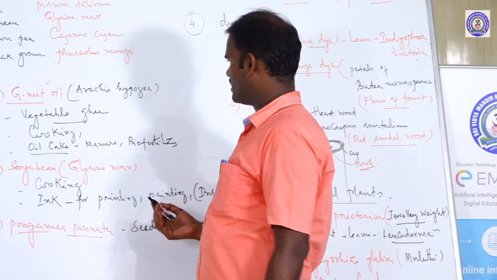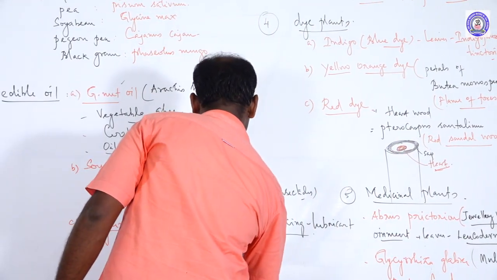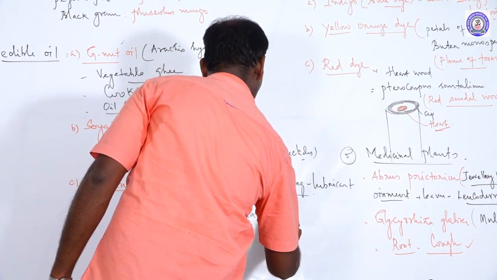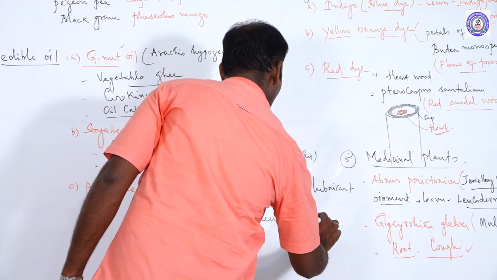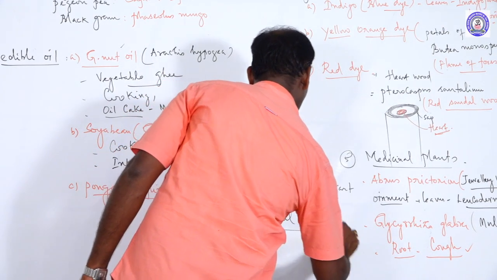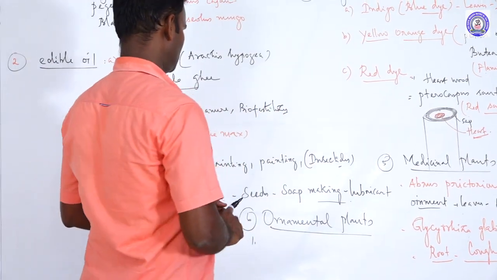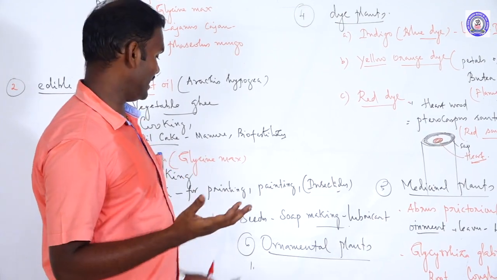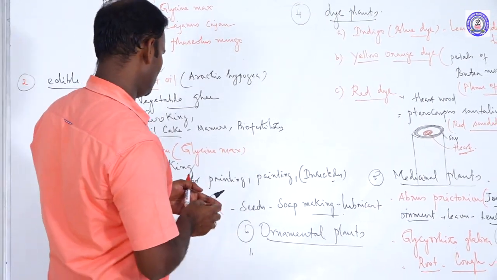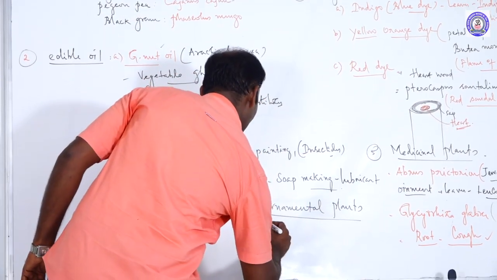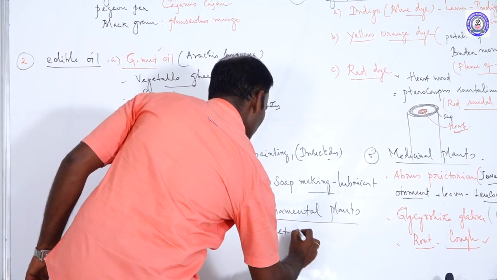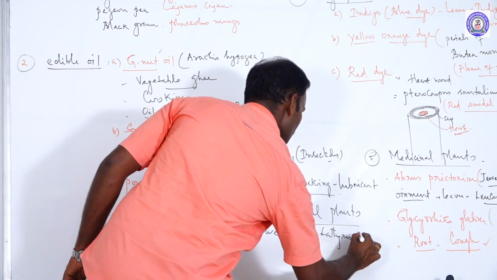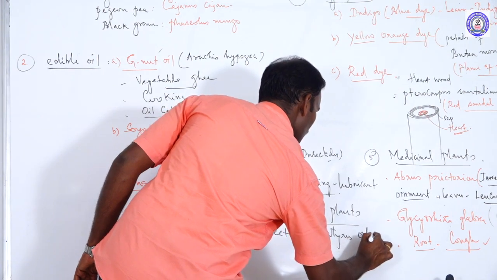They are grown in the garden because of their beauty. The next one is ornamental plant. Some plants have attractive colors, attractive leaves. That is why they are extensively grown in gardens. First one is, for example, sweet pea, Lathyrus odoratus.